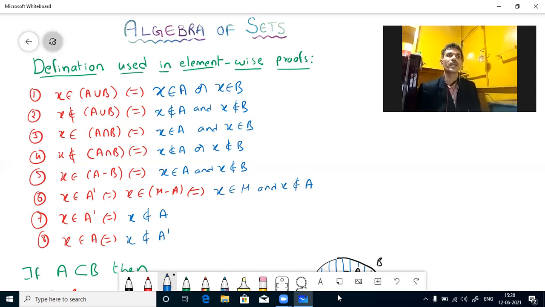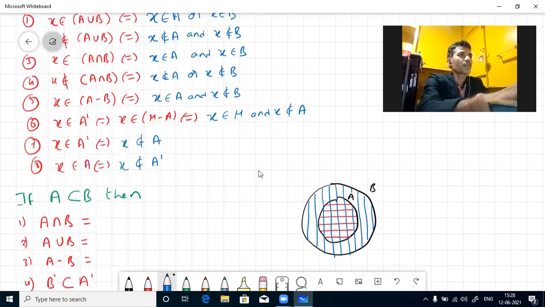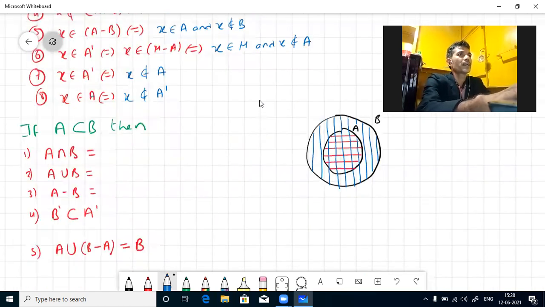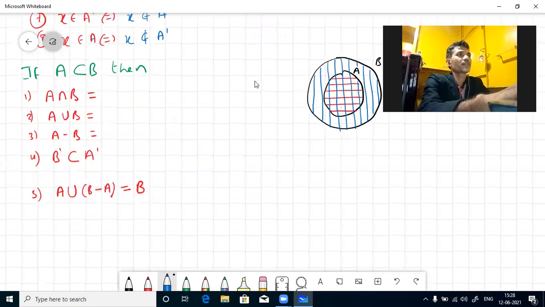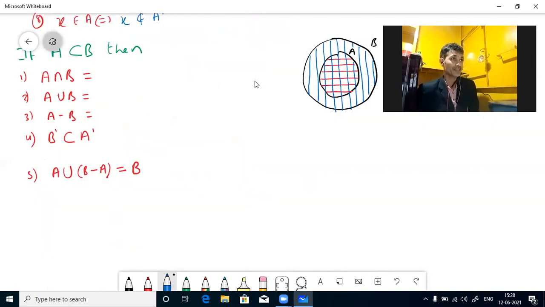By taking an arbitrary element, element-wise proof we can do. When A is a subset of B, this Venn diagram we have seen already. So A intersection B: A I took horizontal lines, B I took vertical lines. Intersection means the mesh part. Where is the mesh part? It is A. When A is a subset of B, A intersection B is A.